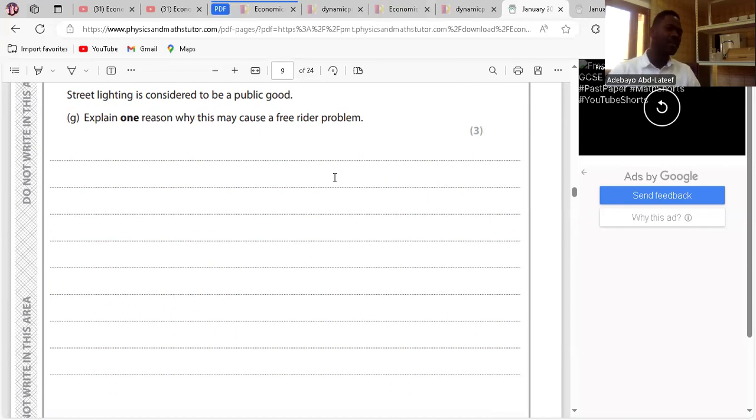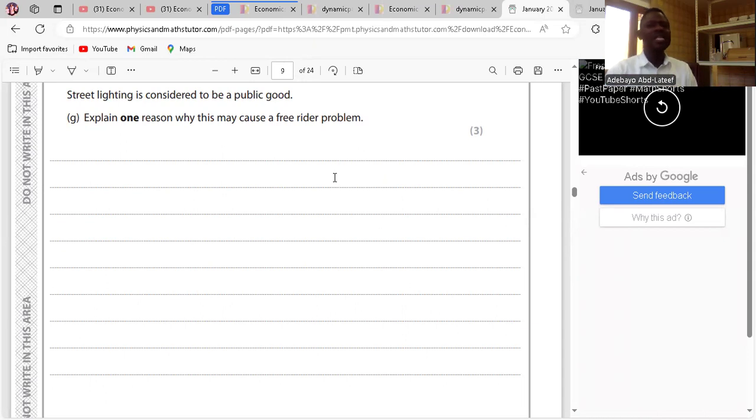So street light, because it's a public good, is provided by government. It is non-rivalry if you cannot stop me: your consumption cannot reduce my own consumption. And it's non-excludable because it is street light. Anybody that passes by would consume the same benefit, whether they pay taxes or don't pay taxes. Clear?